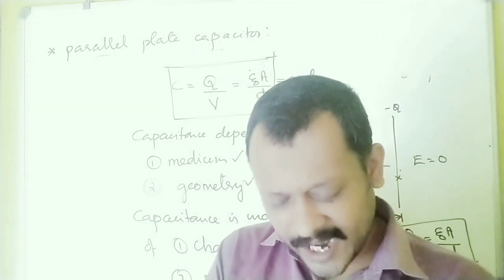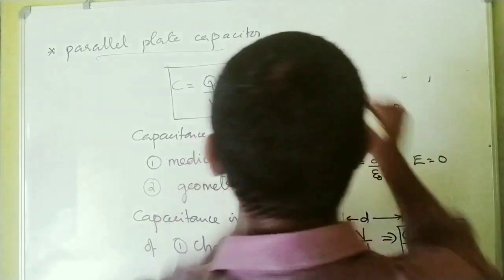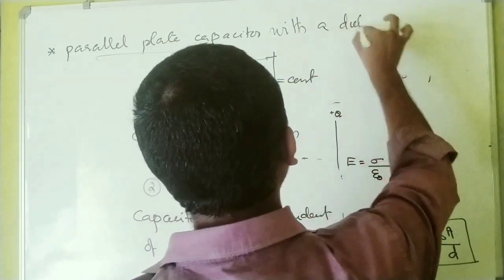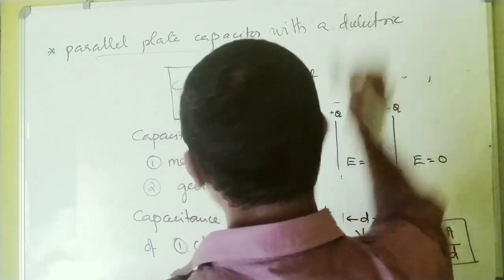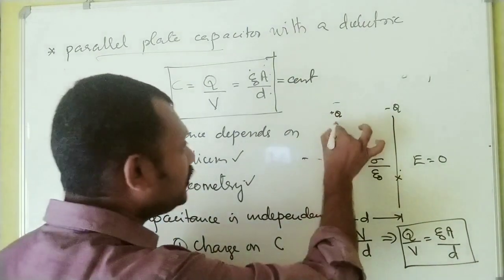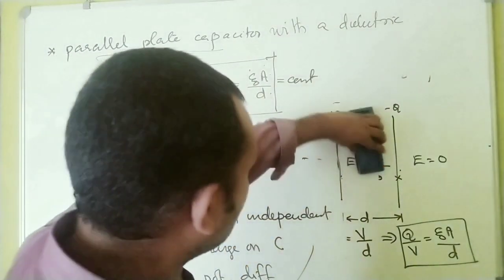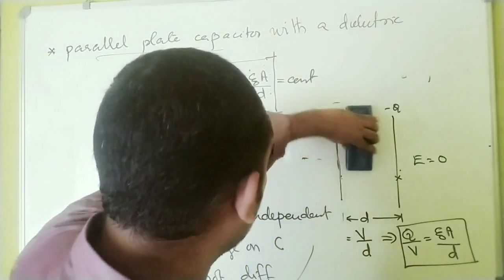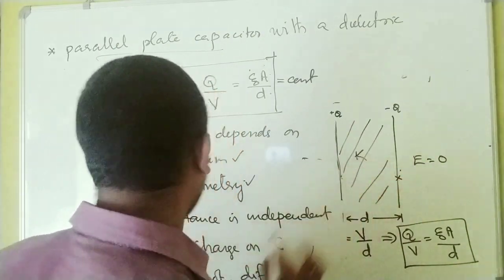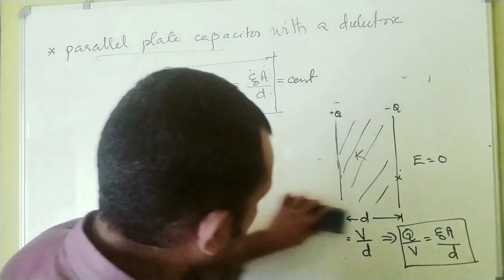Now the next part is a parallel plate capacitor with a dielectric. This is very simple. I will take only a little time to prove it. Now when you place a dielectric medium between the plates of a capacitor, say I got a dielectric of constant K, I can simply prove it in no time.